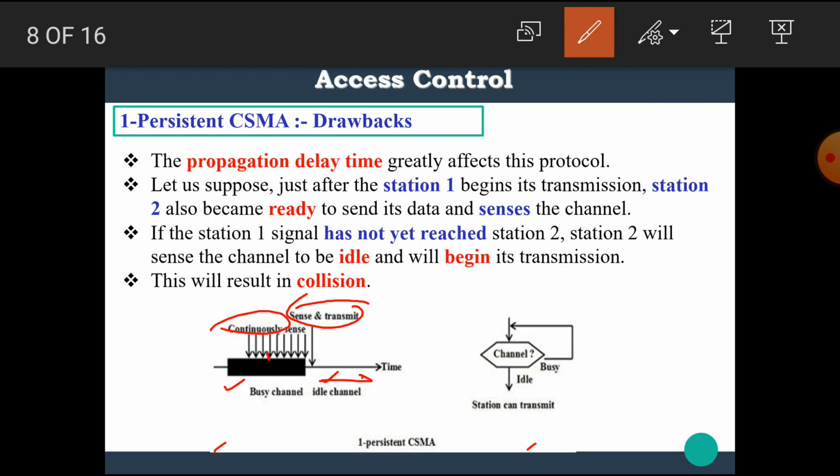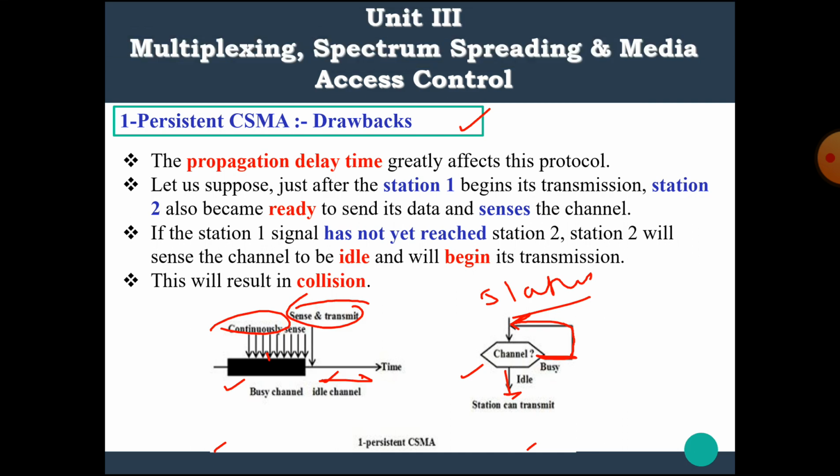This is the simple flowchart of the one persistent CSMA, in which the station which wants to transmit data first checks the status of the channel. Here, if the channel is idle, then it transmits the data, and if the channel is busy, then it again checks the status of the channel. I hope you all understand the one persistent CSMA.